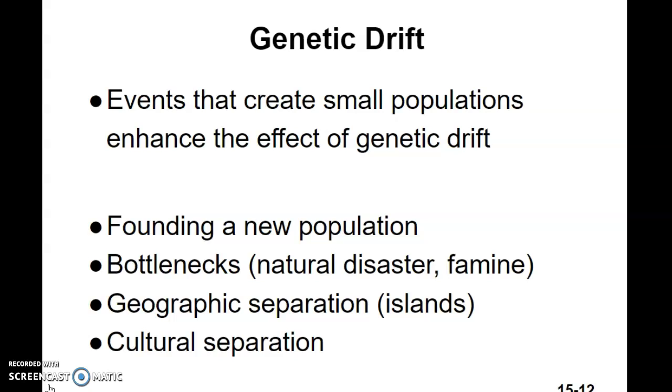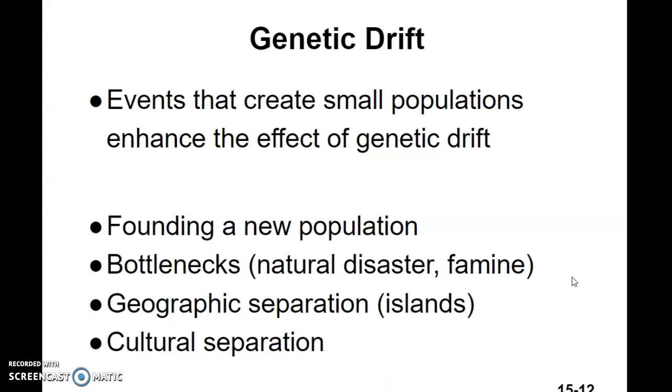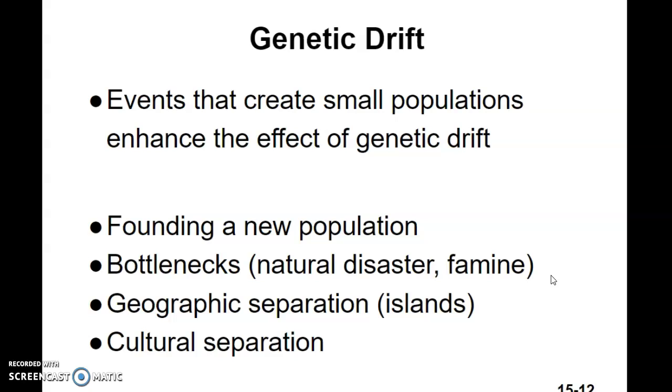Bottlenecks are basically an issue where the population was big and then something killed them off, and then it grew big again and got killed off. Something like that can happen. So we see that with a lot of animal groups. We also see it with humans. Jewish people have suffered a lot of bottlenecks in the history of the world. The Nazis are just the tip of the iceberg of where the Jews have been persecuted and the population brought down. They have a lot of genetic disorders associated with that. We see it with the cheetahs.